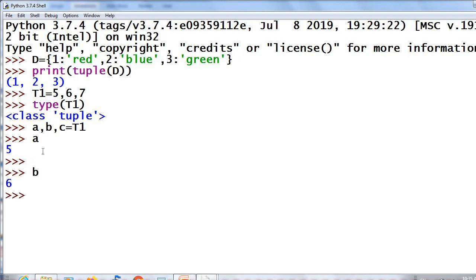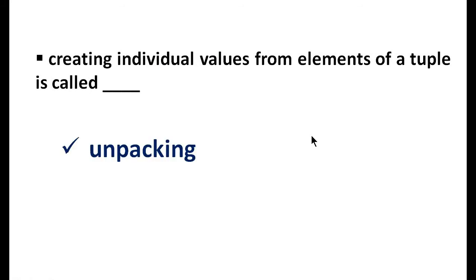B, the second element. C, the third element. This is called unpacking. That is, the elements in a tuple are unpacked into individual values. So, packing means forming a tuple from individual elements, and unpacking means creating individual values from elements of a tuple.